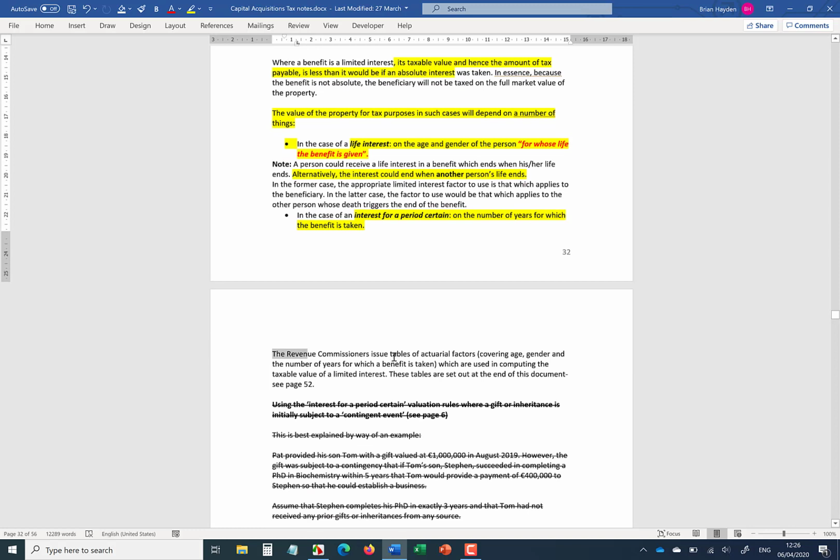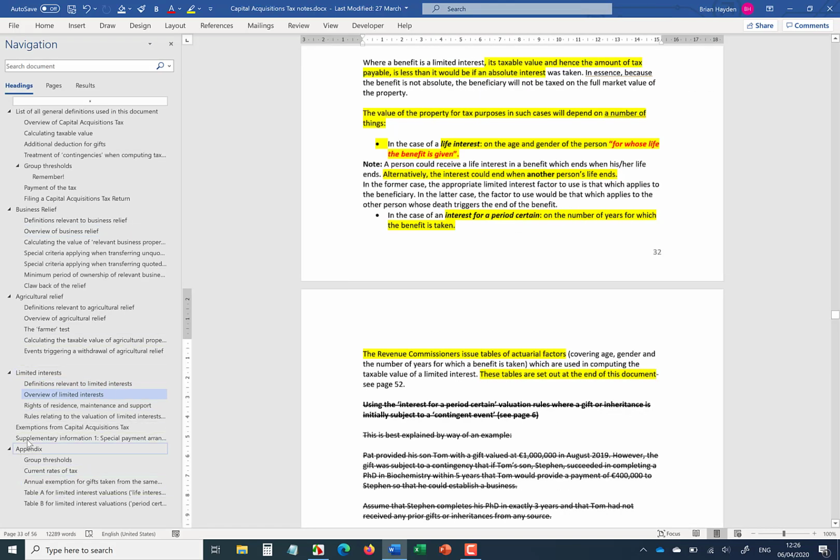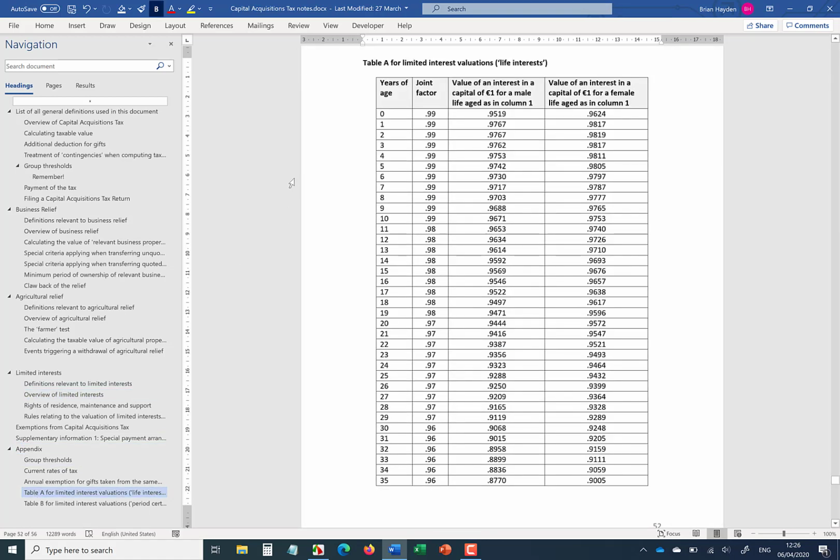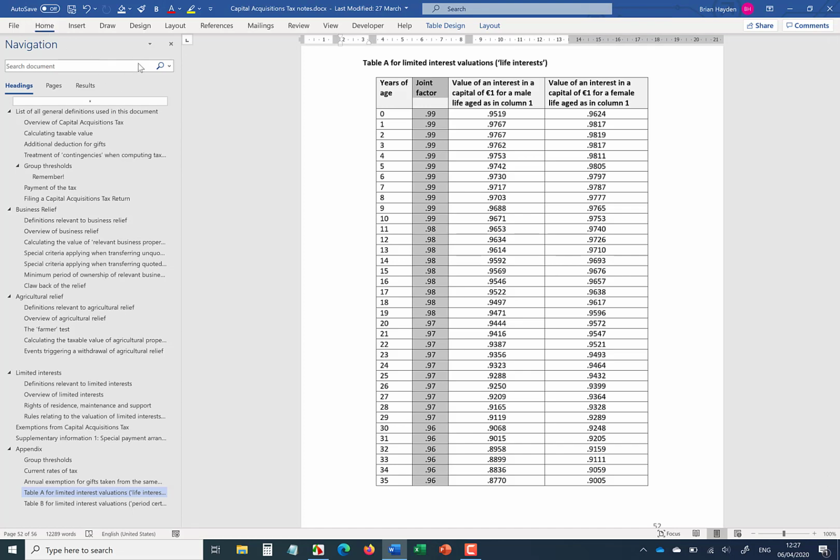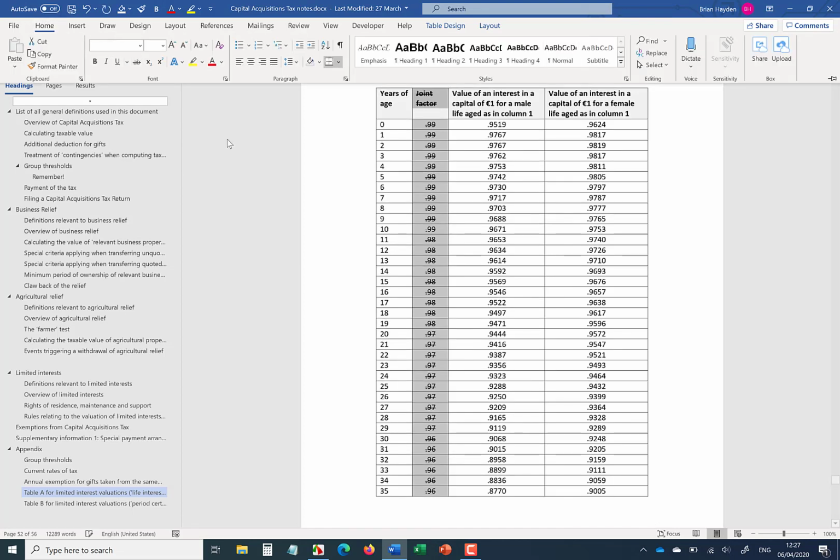Now, the tables that we use are provided by the Revenue Commissioners, and they're standard items provided in exams, and they're set out at the end of this document. So if you, in your own document, would turn to the relevant page, I'm just going to go to the tables myself. So it's in the appendix, Table A and Table B. Now, just to make sure you understand the general idea of this, for the moment you can disregard the joint factor. So this column here, we're not going to be seeing this, so it's possible to just disregard that.